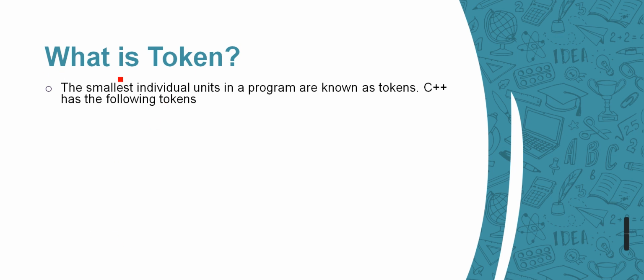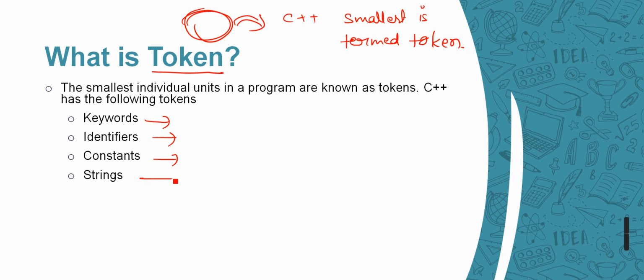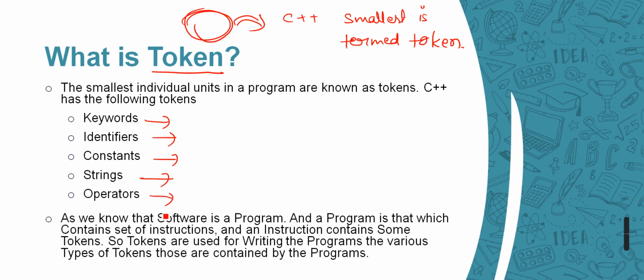Okay. So in the same way, in C++, the smallest unit is termed a token. Everything else will have some other name, but the whole thing is created from these tokens. Tokens can be divided into keywords, identifiers, constants, strings, operators.